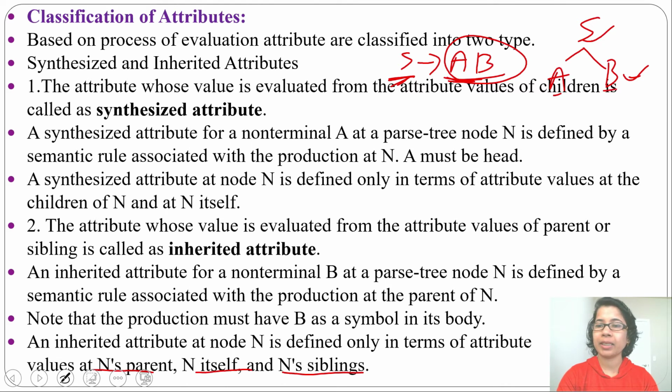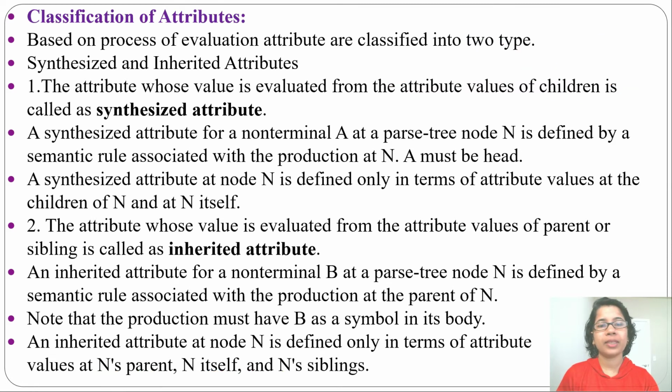Here B's sibling is A. So B's value can be inherited from A or from S. In case of synthesized attribute, the parent attribute is evaluated based on children attributes, whereas in case of inherited attributes, children attributes are evaluated based on the parent's attribute or sibling attributes.